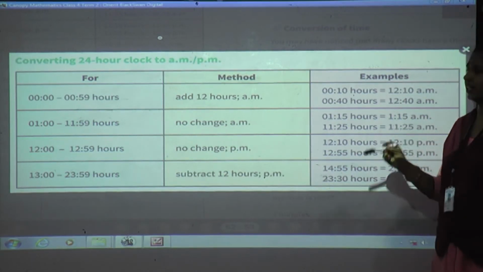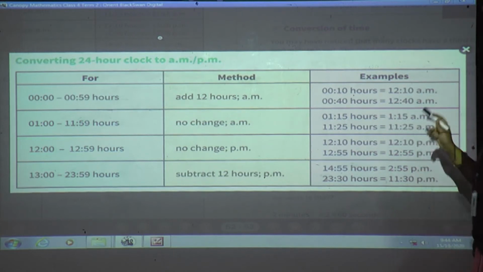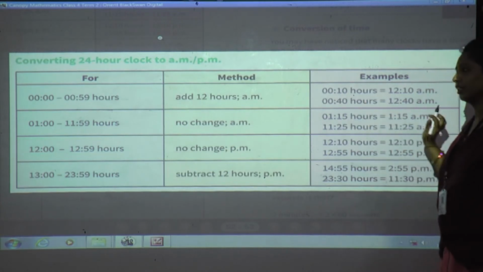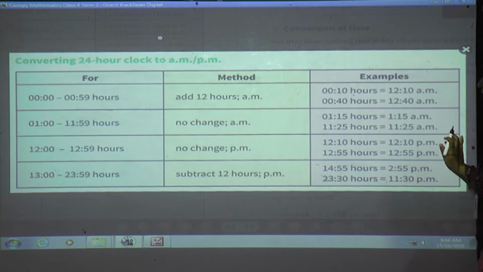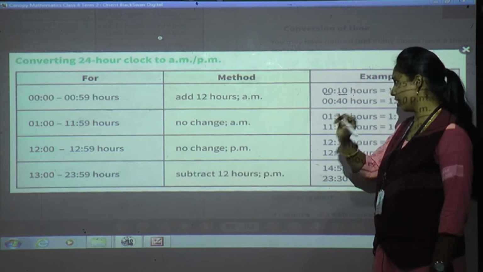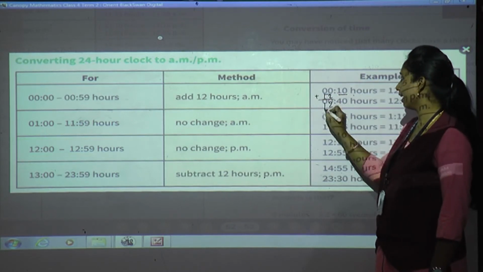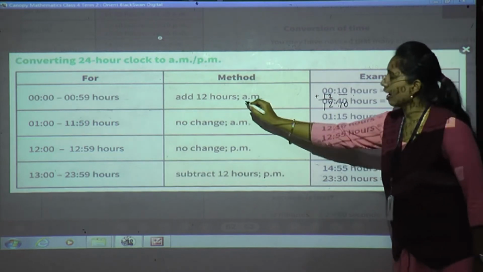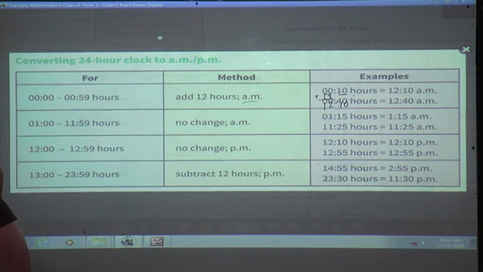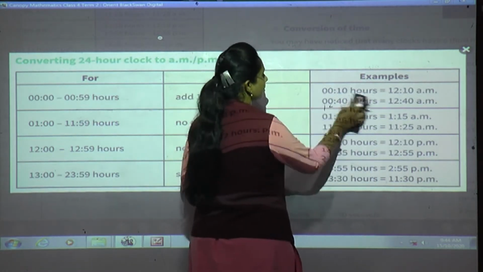Now 00:00 hours to 00:59 hours. What we have to do? Add. Now see 00:10 hours. So what we have to do? We have to add 12 hours. See, this is minute and this is hours. So where will we add? Here only. When I add here, I get 12:10. And what do I have to write? AM. So what I write here? They had already given 12:10 AM. Clear?